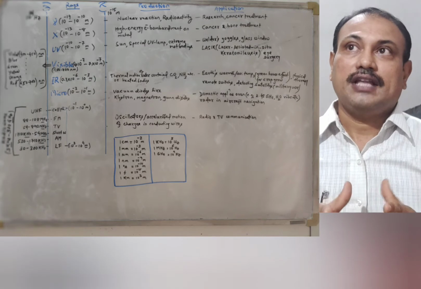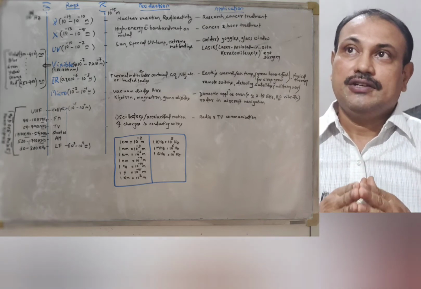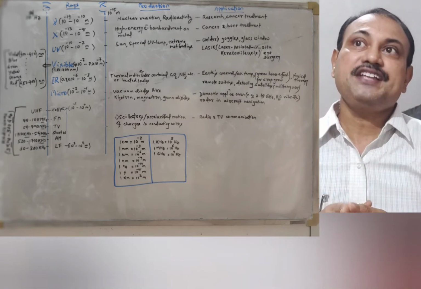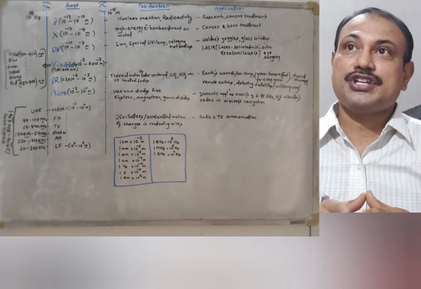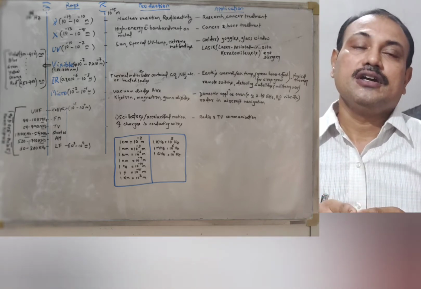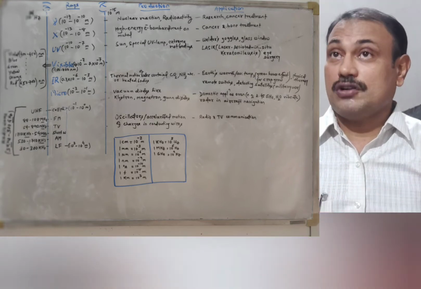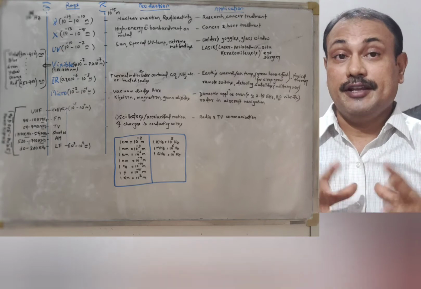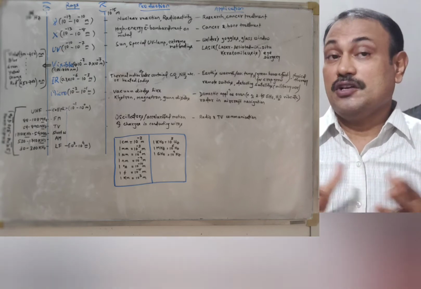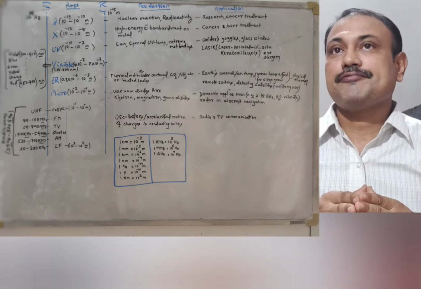And next to X-ray we have ultraviolet waves, which correspond to a wavelength range of 10 to the power minus 10 to 10 to the power minus 7 meter. Mostly our sun carries the ultraviolet component of the rays. Besides that, some very special kinds of lamps for producing ultraviolet rays are also there. Extremely hot bodies, like in the case of welding, also emit ultraviolet radiations.